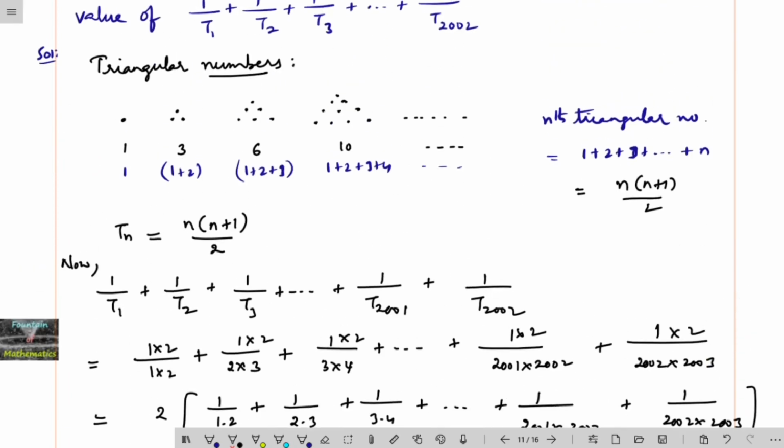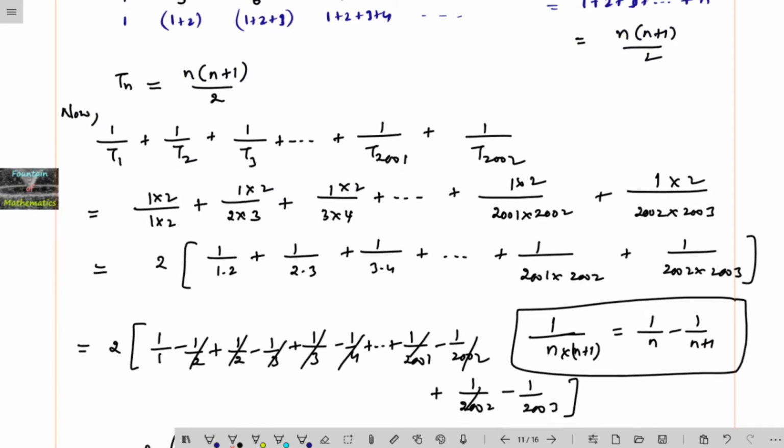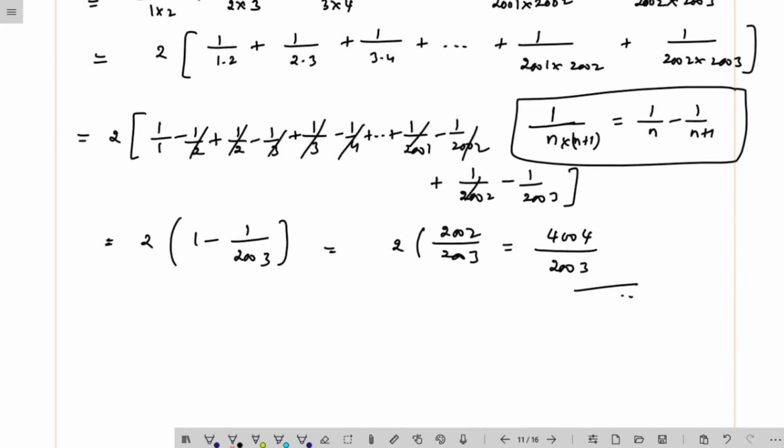Therefore the sum of the numbers 1 upon T1, 1 upon T2 and so on up to 1 upon T2002, where Tn is the nth triangular number, is our answer. So the answer is 4004 upon 2003. Right, next question.